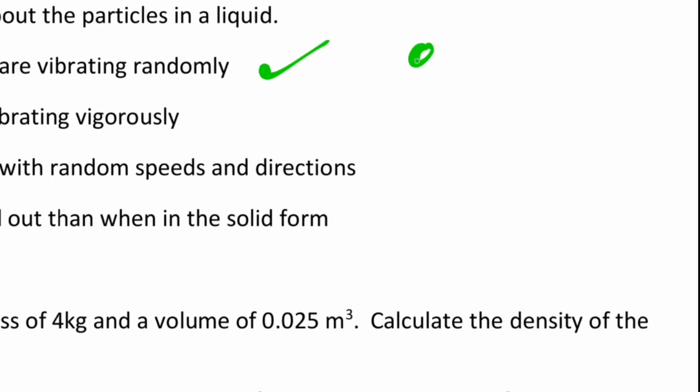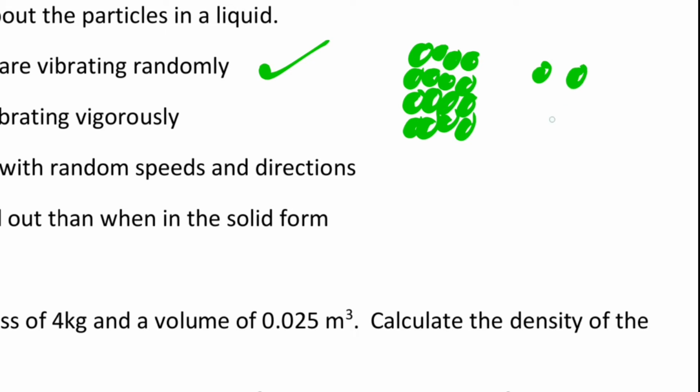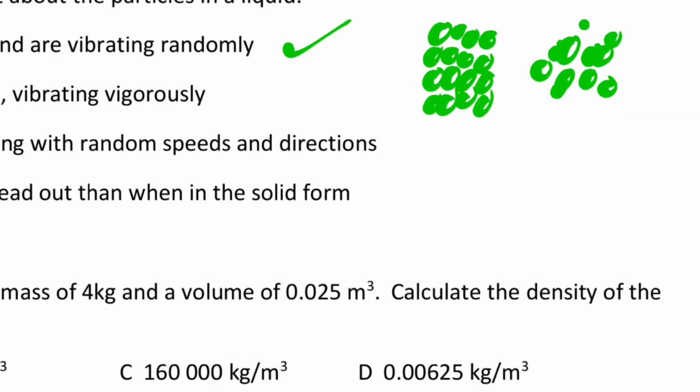If you think about the diagram for particles in a solid, they're fixed on the spot and they'd be vibrating on that spot. They're all pretty close together, and you normally draw them touching like that. When you draw a liquid, people tend to draw them quite spread out like this. Actually, that would be a gas. In a liquid, they could still be touching, but the point is that they're not fixed on the spot, so they can change places. That's the important point in a liquid compared to a solid. A gas is always more spread out than the other two, so it's always less dense.